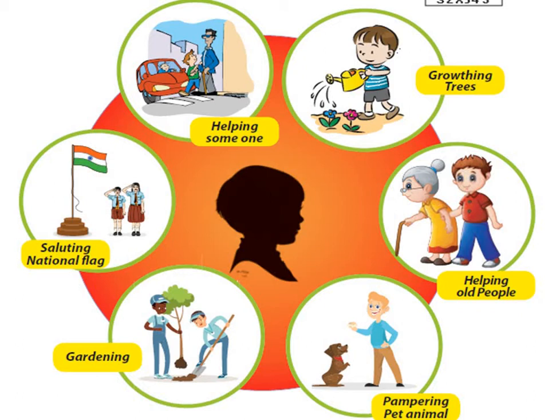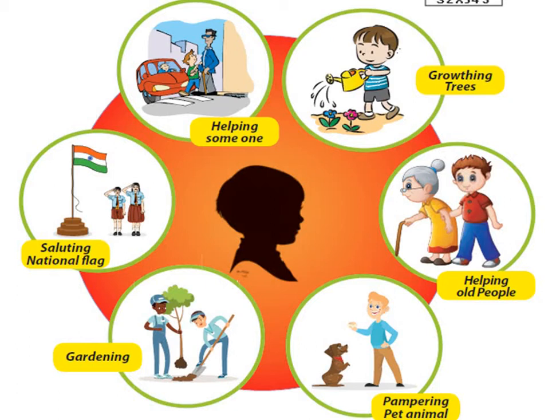Next one is gardening. Gardening is trying to grow trees and plants in and around our area, houses or schools. In our school, you try to plant trees and try to water them, isn't it? Next is saluting the national flag. We give respect to our national symbols. Every Monday, we hoist our national flag in our school assembly. And we all salute our national flag, right children?